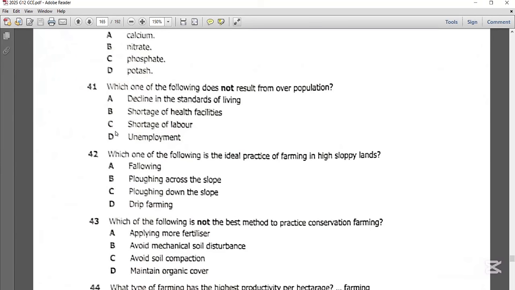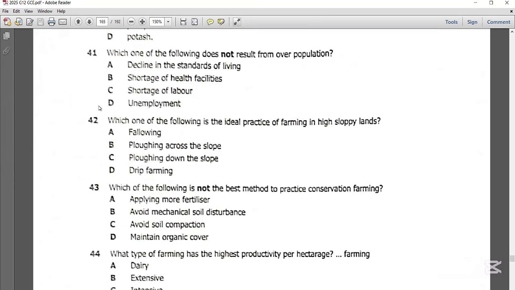Now question 41 says, which one of the following does not result from overpopulation? So the best possible answer on question 41 is C, shortage of labor. You do not expect to have shortage of labor when you have a lot of people. When there is overpopulation, it is obvious that you're going to have a lot of labor to choose from. So the best possible answer here is C, shortage of labor. The rest of these, you expect to have them when there is overpopulation. Let's get to question 42.